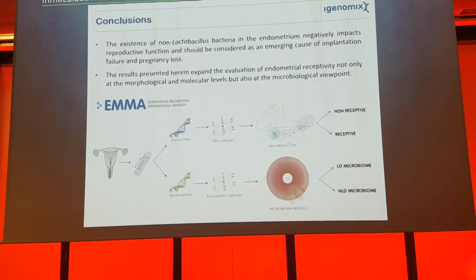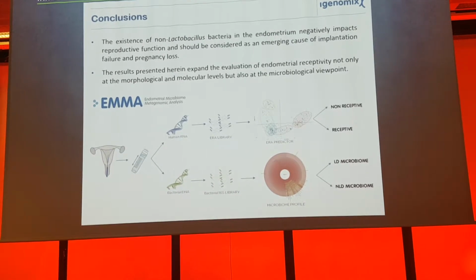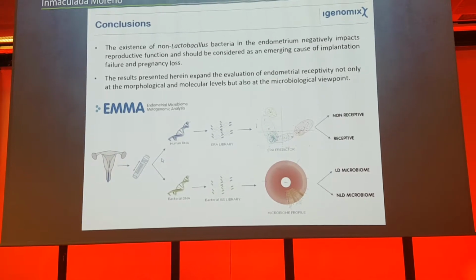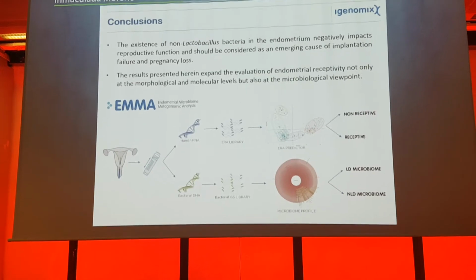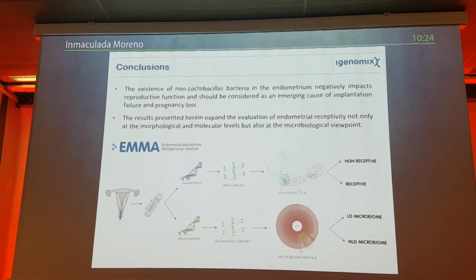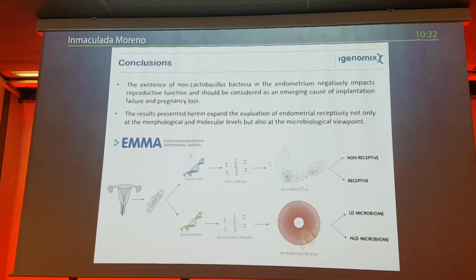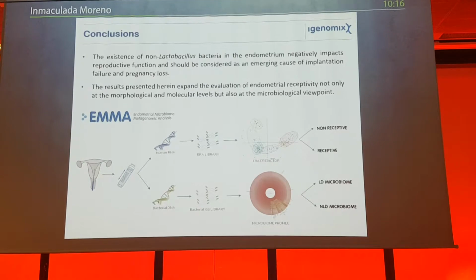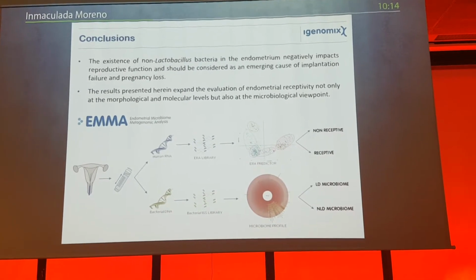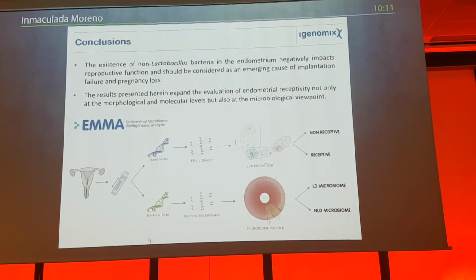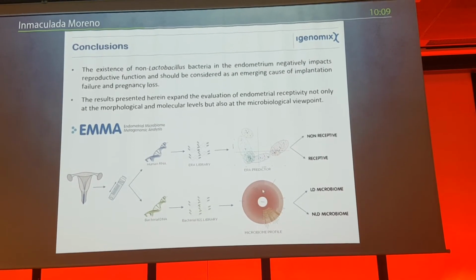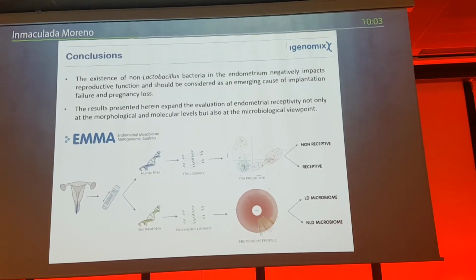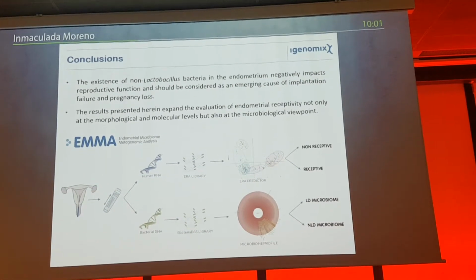For us, a possible way to improve these IVF outcomes would be to analyze in the endometrium not only the receptive status of the woman at this time, using the ERA test or some other predictor of endometrial receptivity. In the same sample, we would like to analyze the human RNA to determine the status of the endometrium, but in addition analyze the bacterial DNA so that we can complete this information by saying whether you are lactobacillus dominant or not, and whether you are in the best moment for implantation or not.